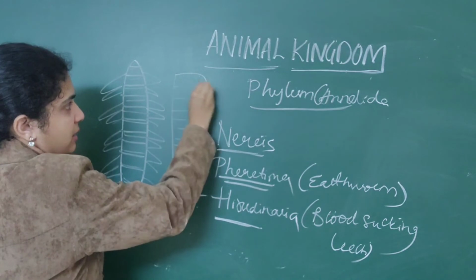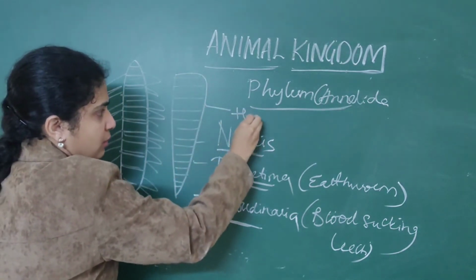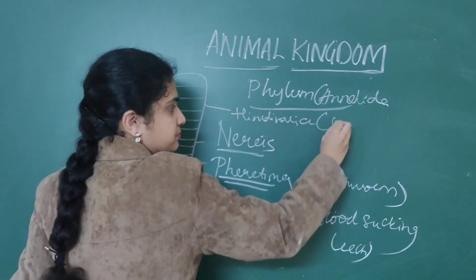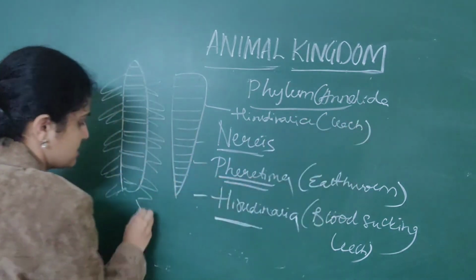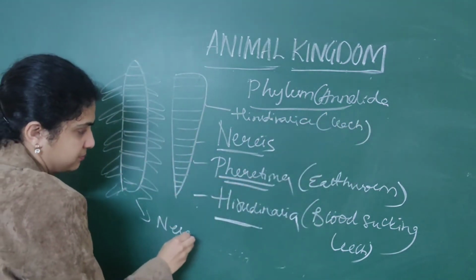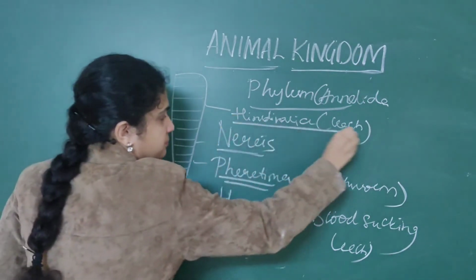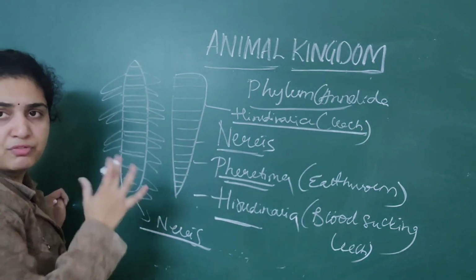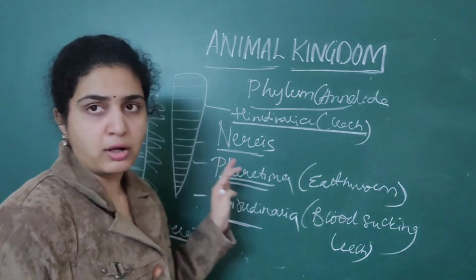This is Hirudinaria, that is nothing but leech. This is Nereis. So you should be able to identify clearly which organism belongs to what.